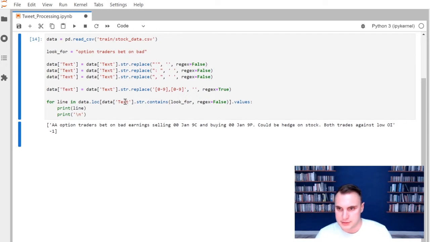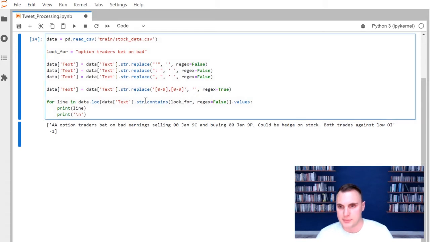Okay. Oh, I see what I did wrong now. Okay. Yes, so this is taking the entire expression. So it's taking the number, comma, number, and replacing it with nothing. We actually want to keep the two numbers. So instead of string.replace, we're just going to use a dot replace. You pass in an R before this one.